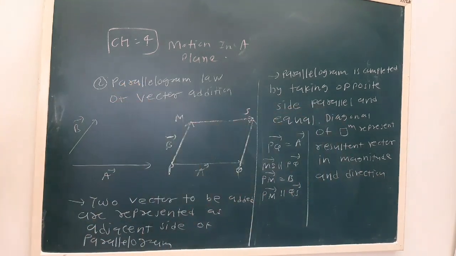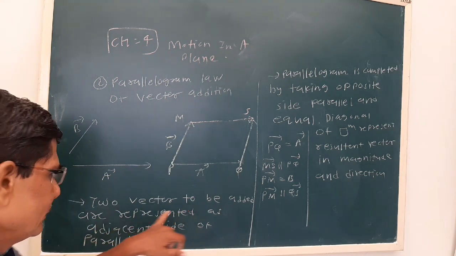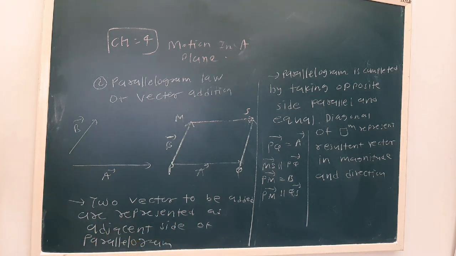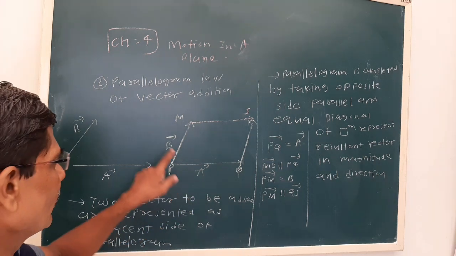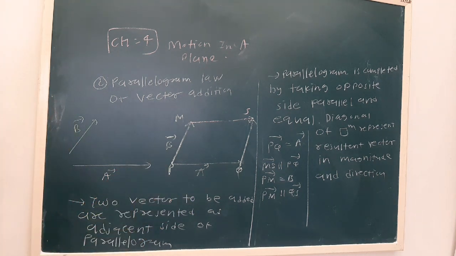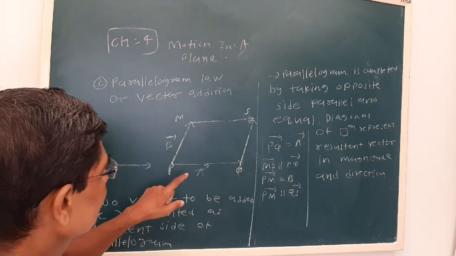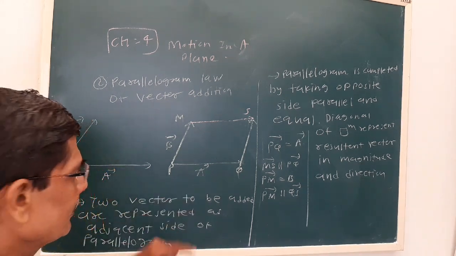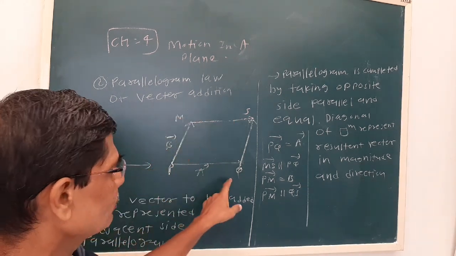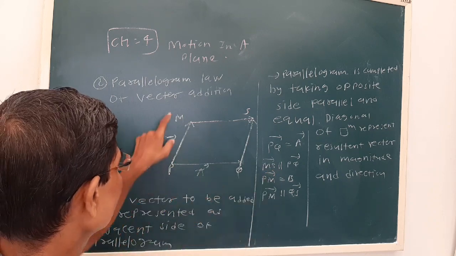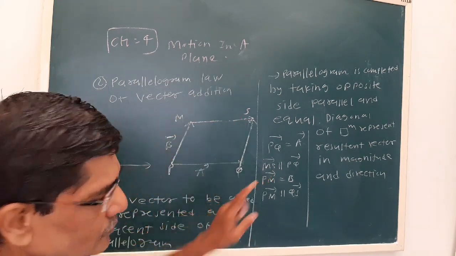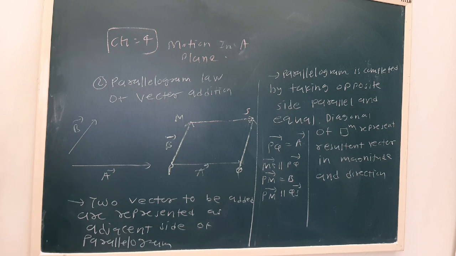Now see what the parallelogram law is. Two vectors to be added are represented as adjacent sides of a parallelogram, that is, PQ and PM are adjacent sides of the parallelogram. The parallelogram is completed by taking opposite sides parallel and equal. Here MS is parallel to PQ, and QS is parallel to PM. So the parallelogram is completed.